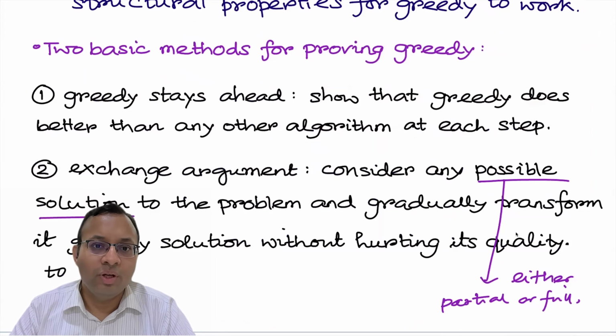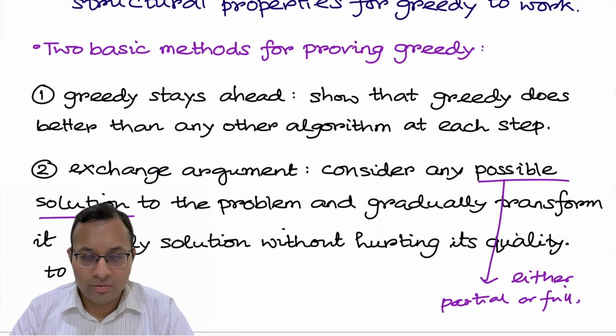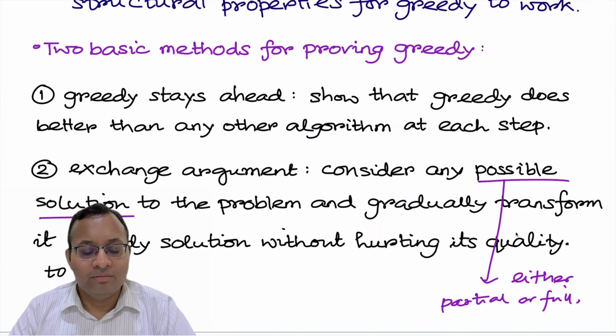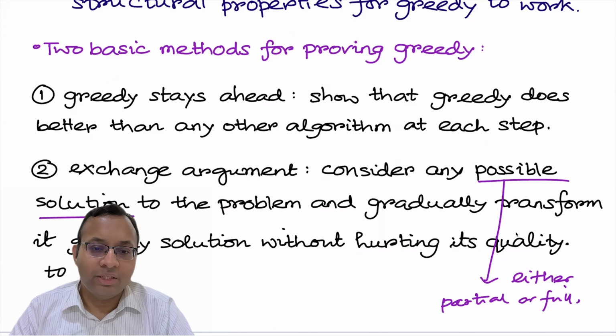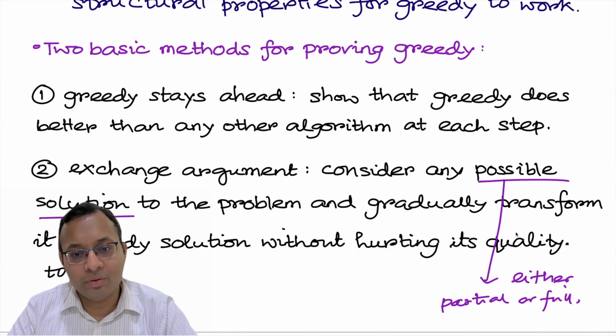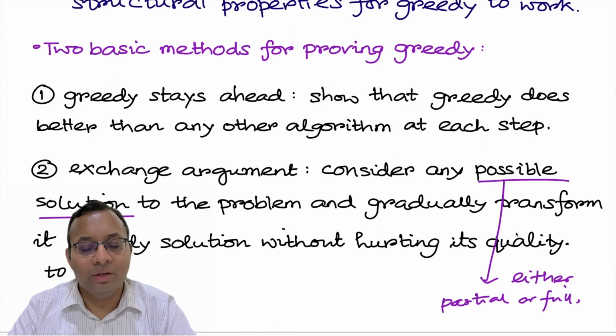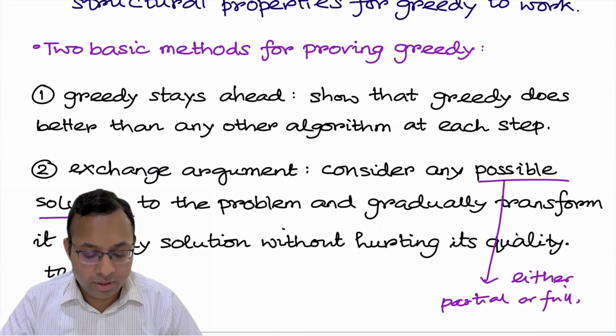There are two ways to prove why greedy works. One is greedy stays ahead. For example, in this case, we were showing that at each step, whatever greedy is doing is the same as the optimal algorithm. The second is the exchange argument. We'll see it later when we talk about fractional knapsack or the interval scheduling problem. We'll use some kind of exchange argument to show that I can take any other possible solution to the problem and gradually transform it into the greedy solution without hurting its quality. So if we take an optimal solution, we can get another optimal solution which is a greedy solution. That's called the exchange argument, by exchanging a little bit. We'll see some examples later.